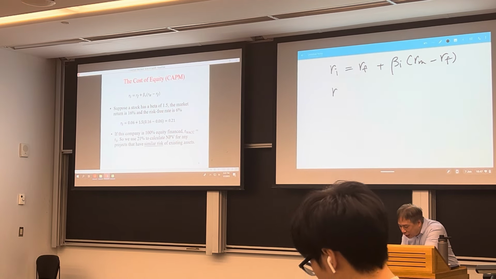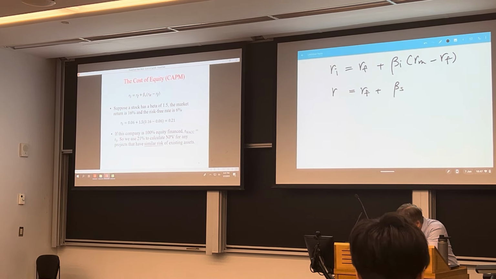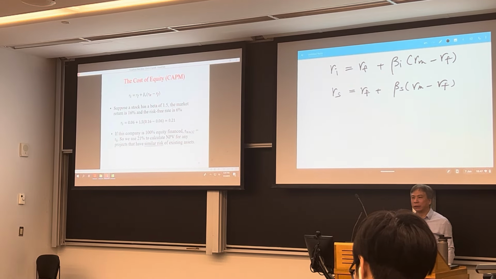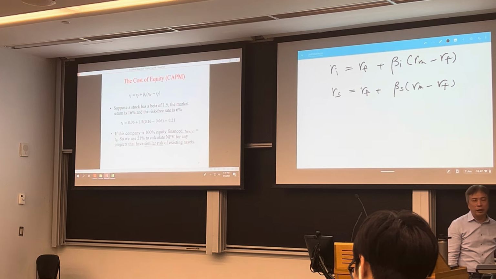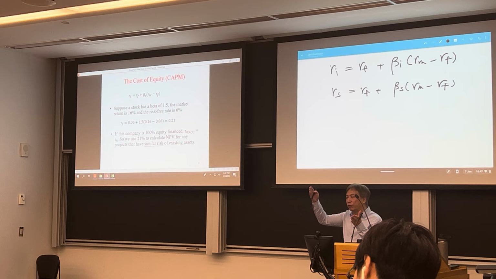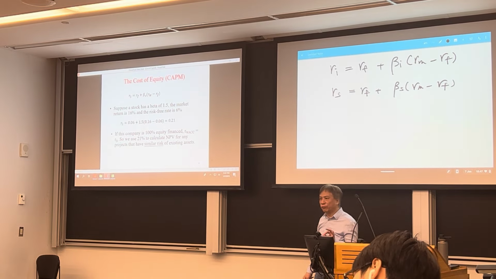Now, if you have your beta of equity, that's a share price equity, using this equation, you should get the cost of equity, right? So if you know the equity beta, sometimes you go to Yahoo Finance and they publish the equity beta of the company. They run a regression using historical data, right? But some of the websites give you different answers because they use different methodology, different time periods. Some may use 3 years, some may use 5 years, so that's why the betas they provide are different.